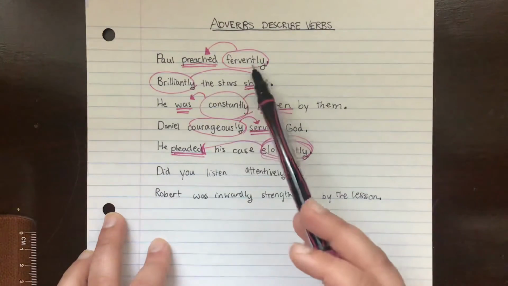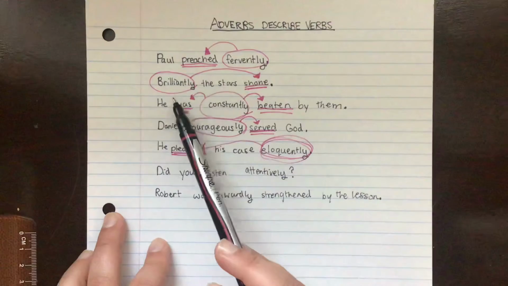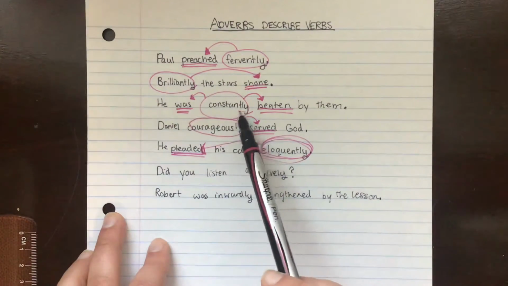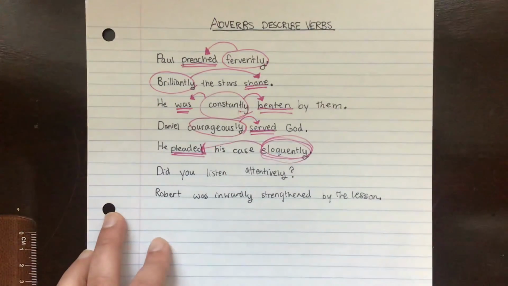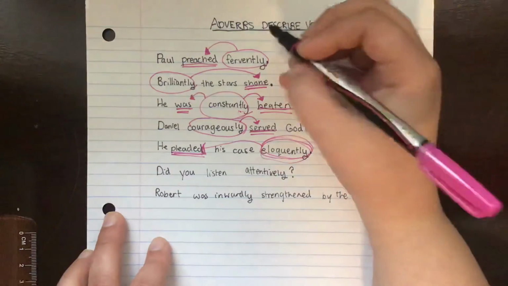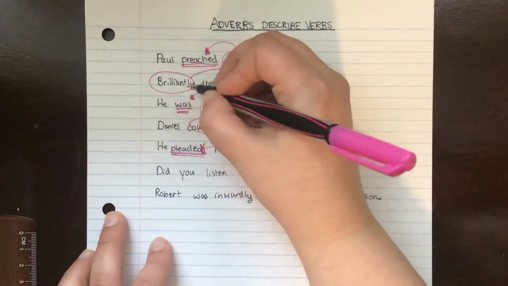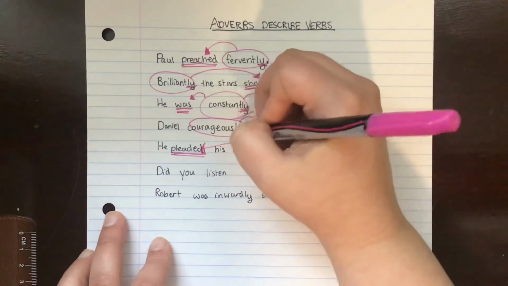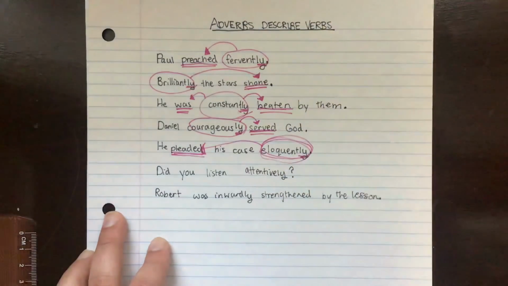So look, we found adverbs after, we found adverbs before, we found adverbs in between. We can find them in any place in the sentence. You will notice, though, a lot of adverbs have something in common. I'm not going to say what it is, but maybe you can figure it out too.